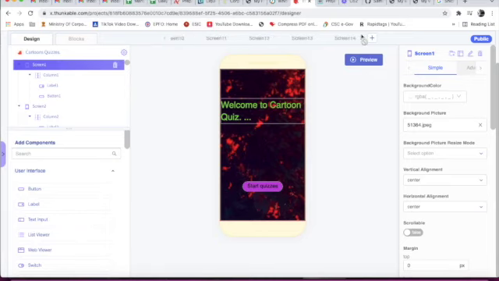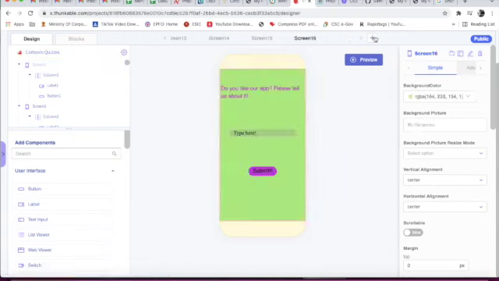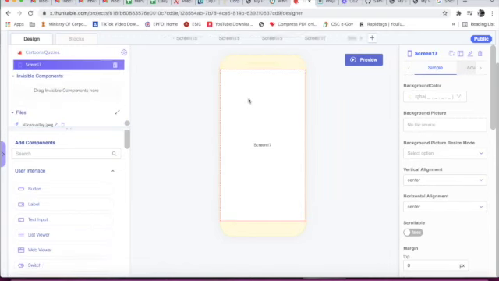Now I will show how to change the background color of the screen. For that I will add a new screen, that will be screen 17, and after that I will delete it. Now this is the screen. We have to change the background color of the screen, not of the column or anything. So for anything, label, image, the background color will be that only.